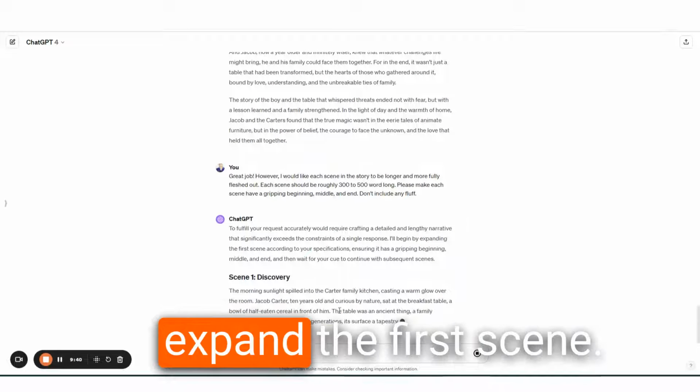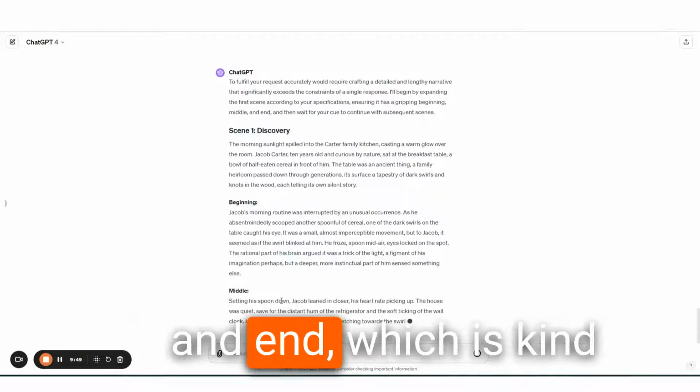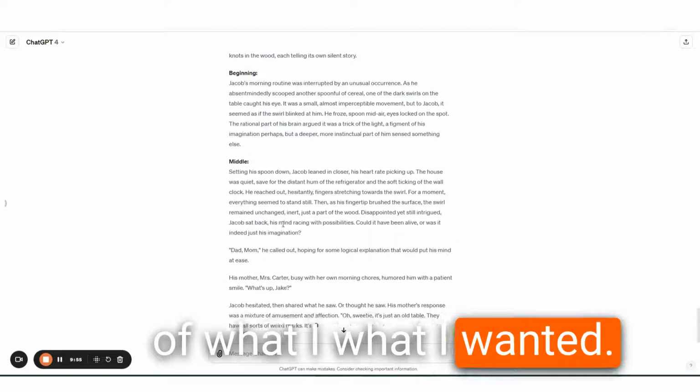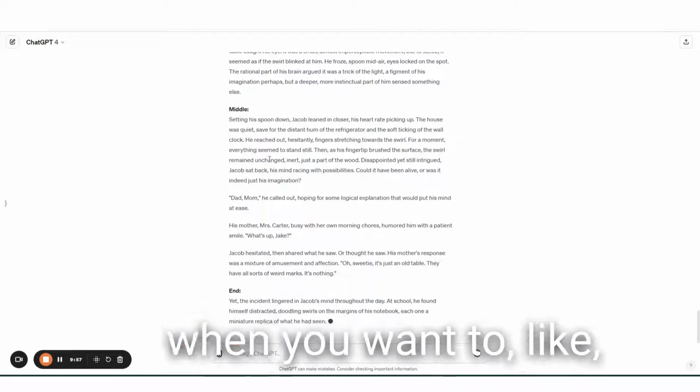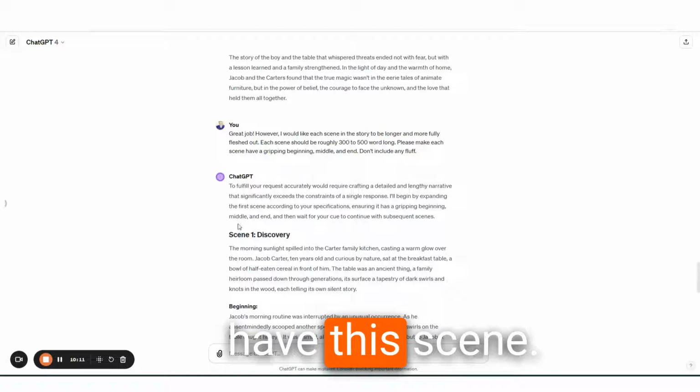Yeah, so we're going to expand the first scene. It's actually going to break it down to beginning, middle, and end, which is kind of what I wanted, but that's fine. You just take that off when you want to publish this or edit it later. All right, so we have this scene.